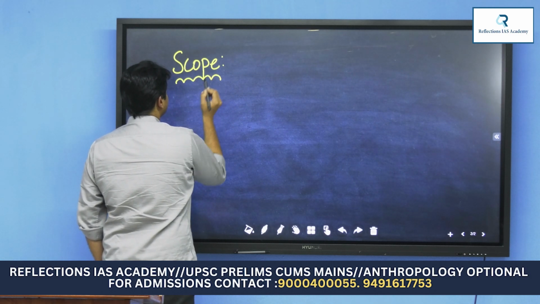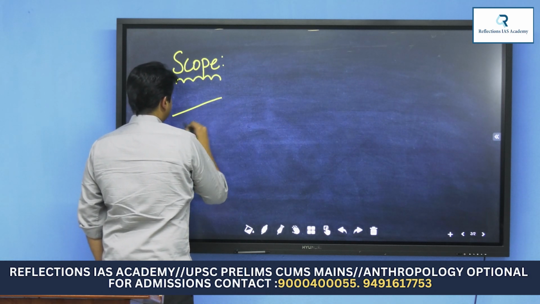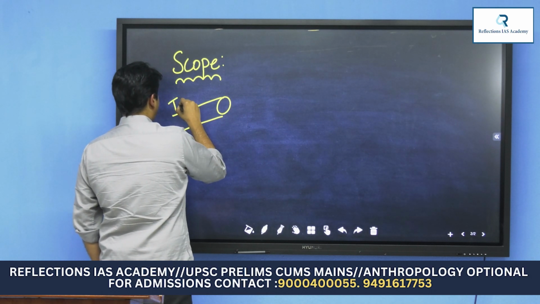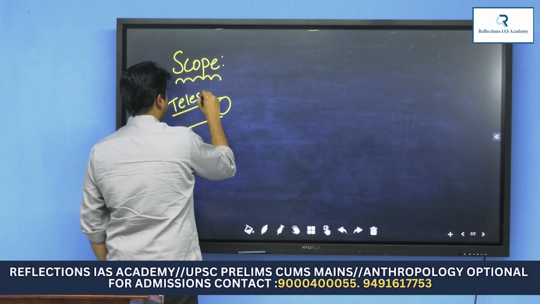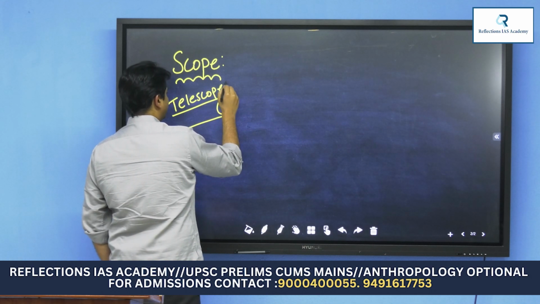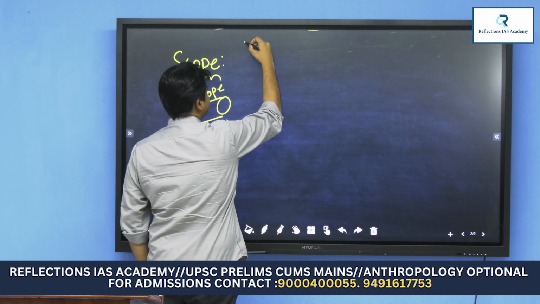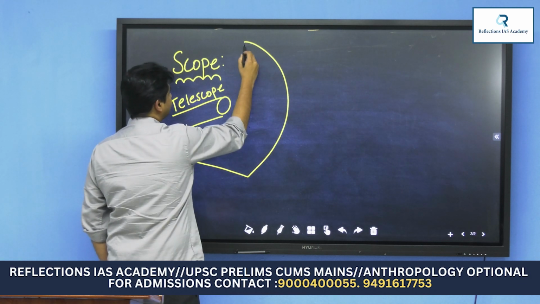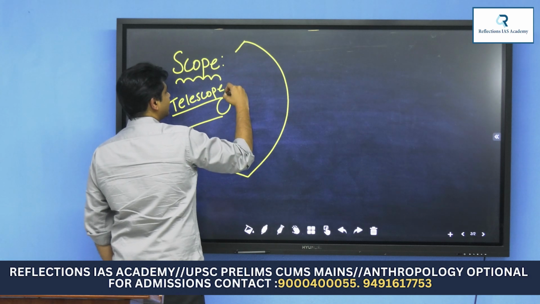Let's say in simple, common man's language, if you want to understand, you have a telescope. What does a telescope do? It will try to see something, right? Or a telescope has a field and it can see everything in that field.